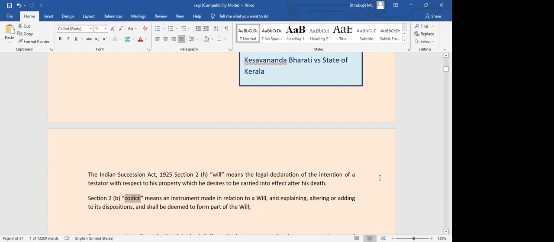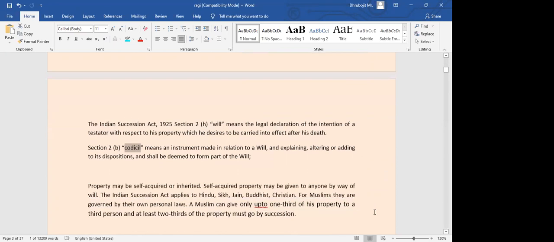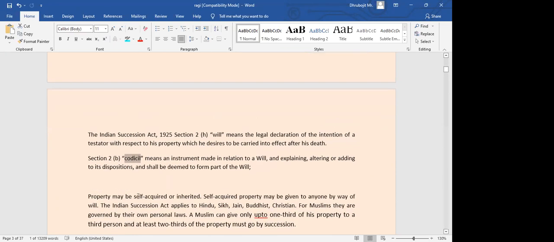This happens in the case of contracts also. Parties may enter into a contract, and after that, they want to make some changes or additions in the contract. So there will be another document under which it will be done. In the same way here also, if they want to make some changes, they can do it like this.